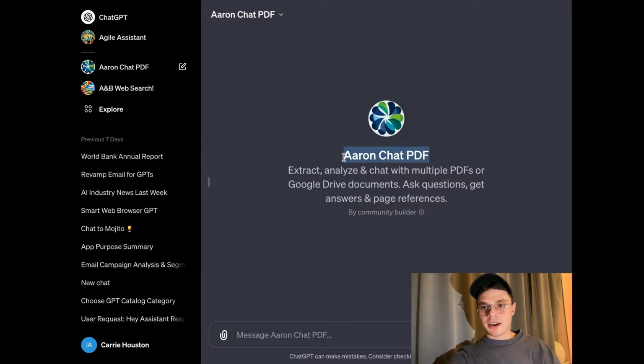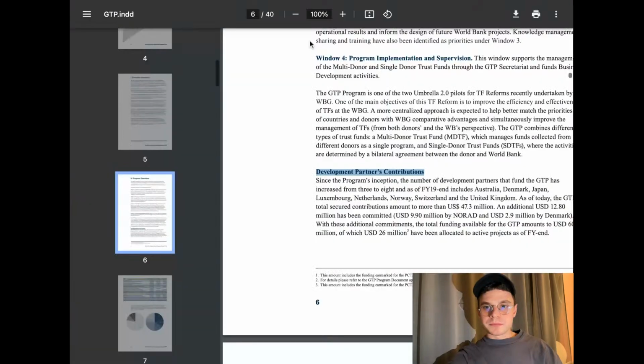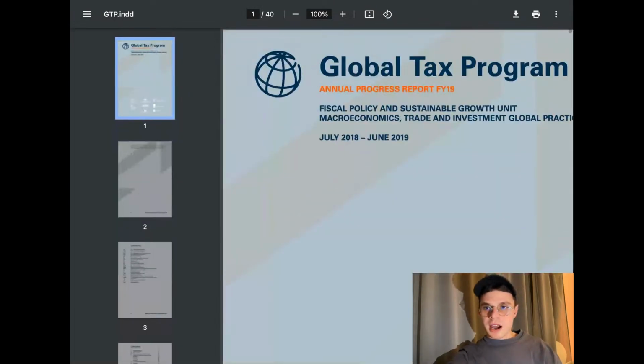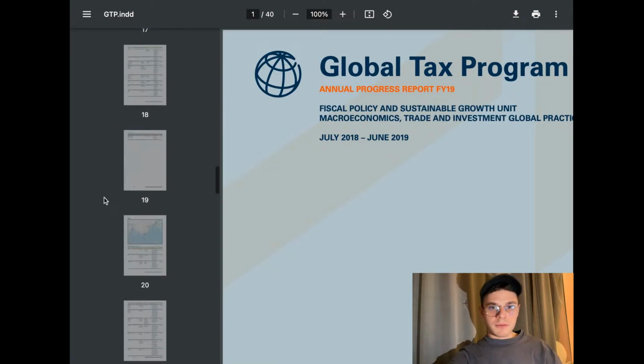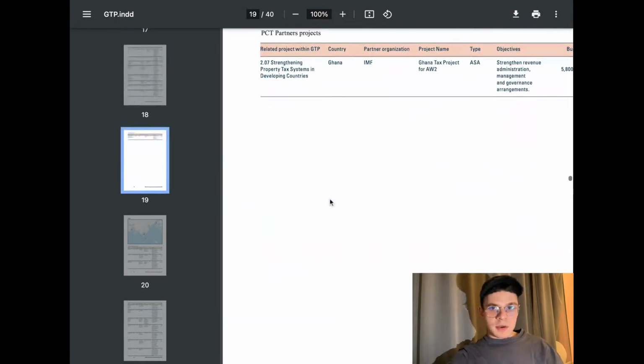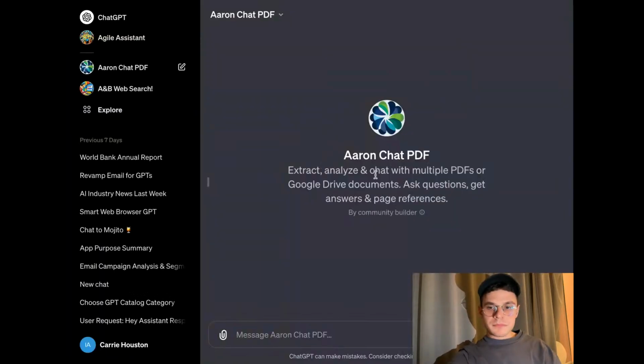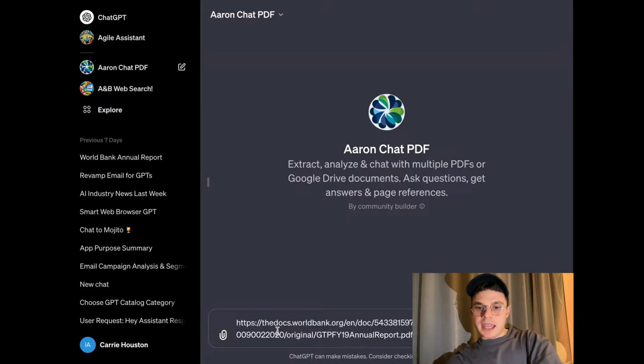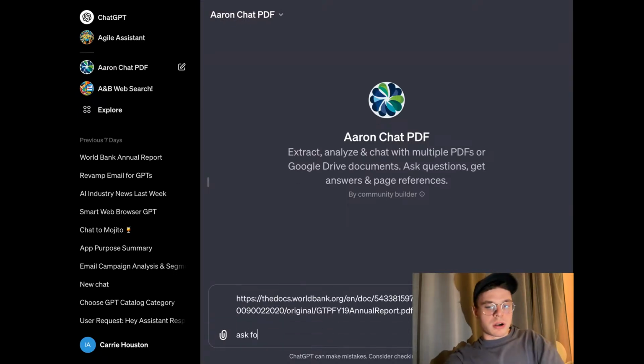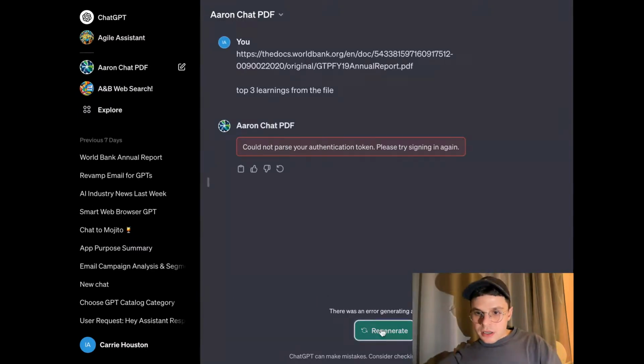So let's dive into Aaron Chat PDF. That is pretty straightforward. That is the tool that can extract all the information from your PDFs. For example, here, a huge PDF file about a global tax program, pretty straightforward PDF. What we can do as usual is copy the link on the top, go back to our chat right here, paste the link and ask for, let's say, top three learnings from the file. Oops, regenerate.